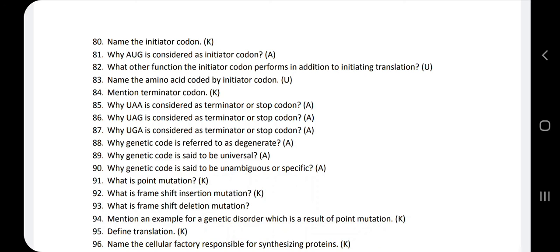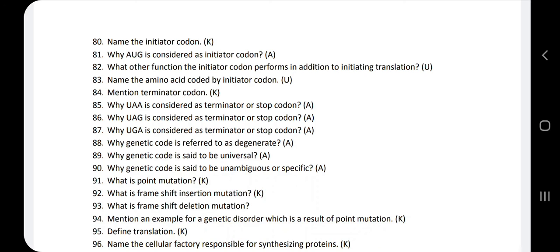Means the RNA carries the genetic code, and those genetic codes will code for the same amino acid in bacteria, and if the same code is present in human beings, it will also code for the same amino acid.